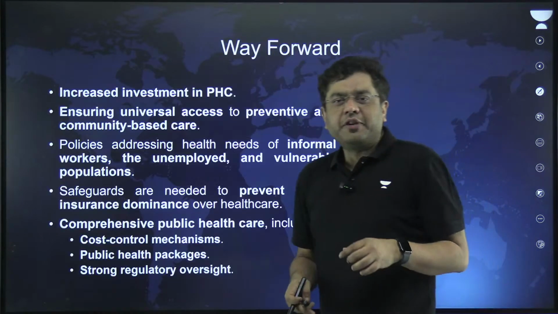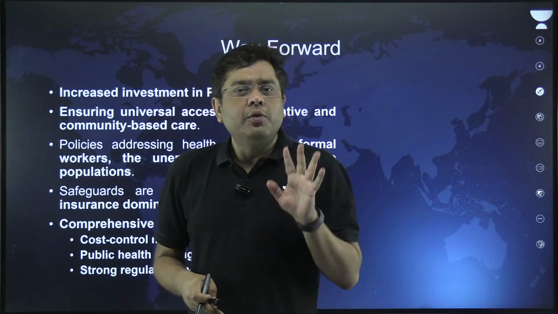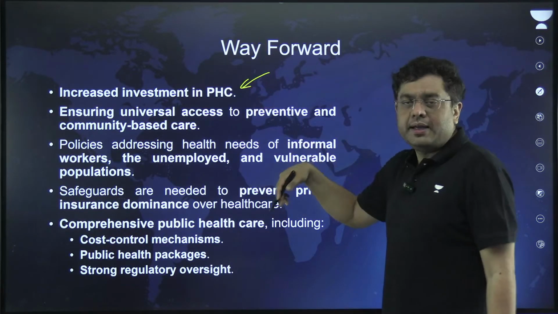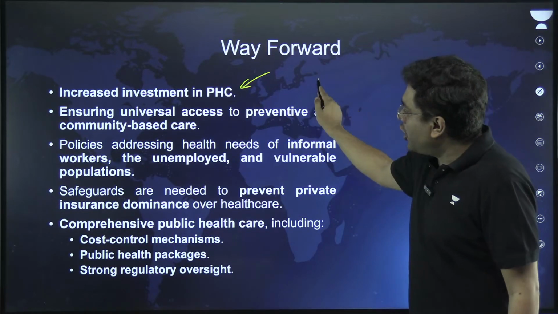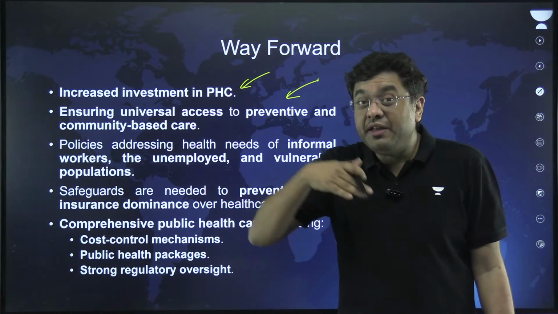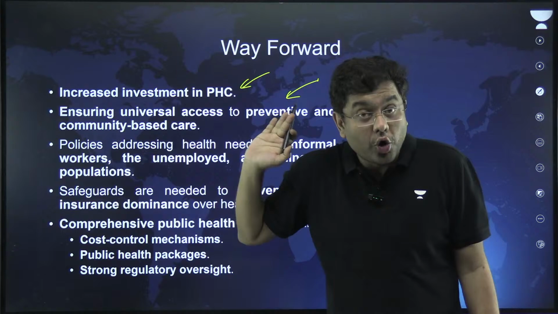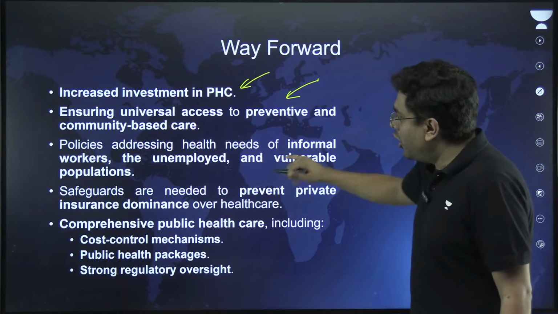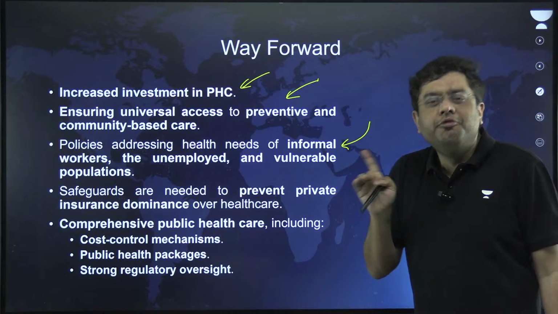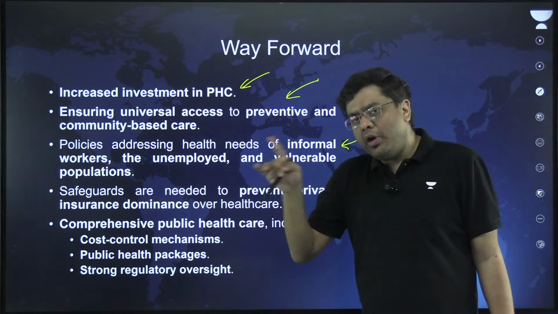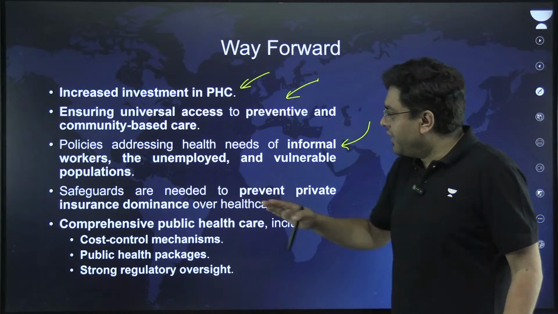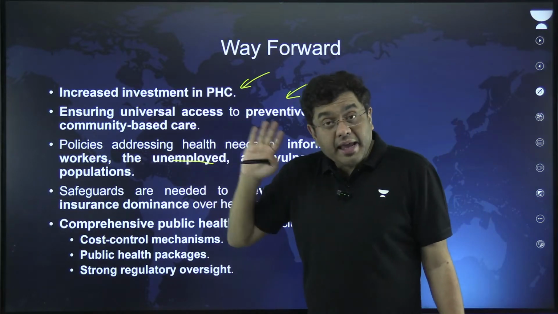Now, after this, if we take a look at the way forward, so basically increased investment in primary healthcare, ensuring universal access to preventive healthcare, something which doesn't lead you to illness at all. Prevention is better than cure. Policy addressing the health needs of the informal, vulnerable, old age population, then the women, children, the unemployed, everyone.